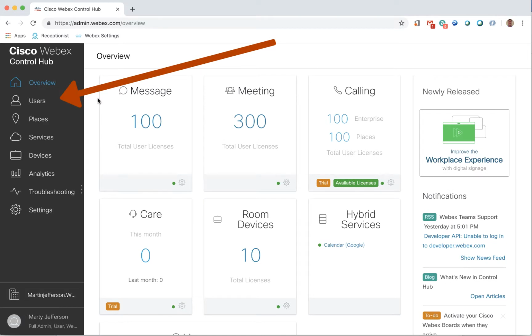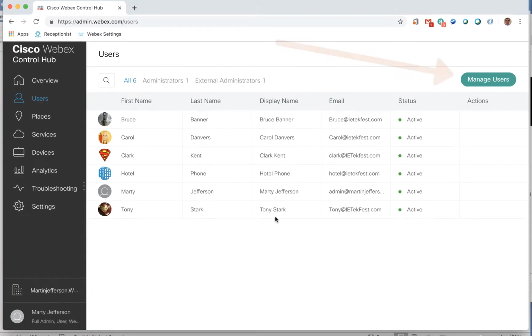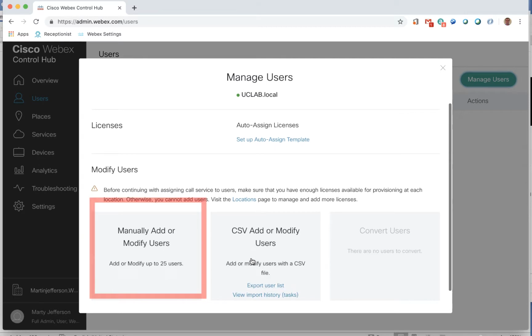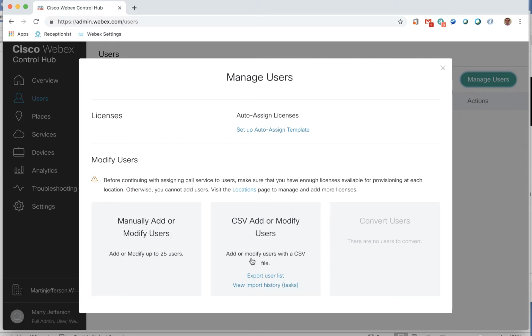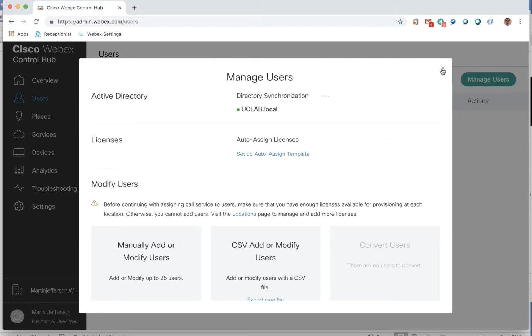The next option in the Control Hub is the Users section. This is where all the configured users for the system are represented. To manage the users, click on the Manage Users icon in the upper right corner. The users can be entered manually, imported via CSV file, or integrated into Active Directory. This deployment is integrated into Active Directory.